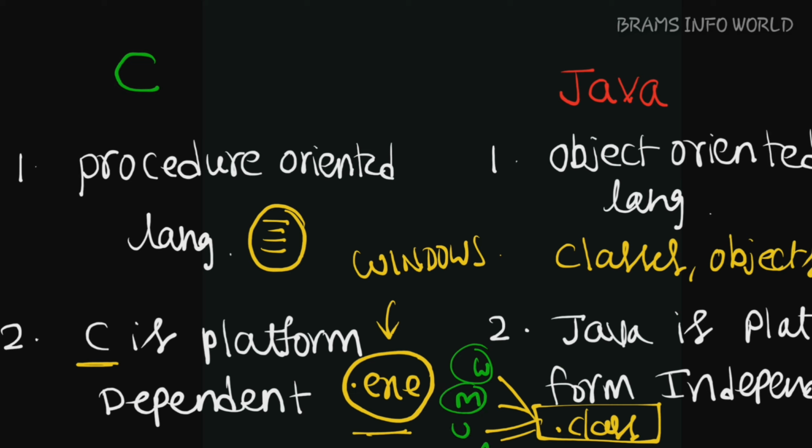Next, Java does not support one of the important concepts from C language, that is structures and unions. In C language these two topics are very important, whereas in Java there are no structures and no pointers. In place of that, we use classes.